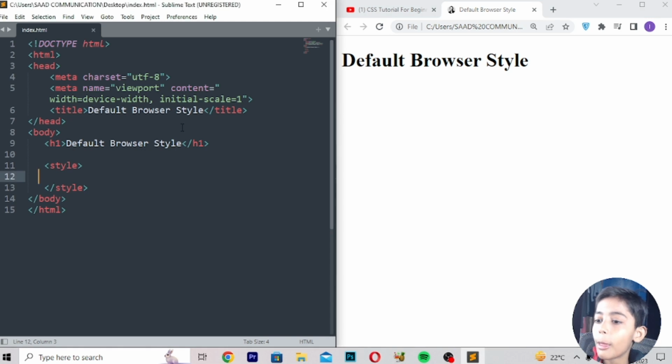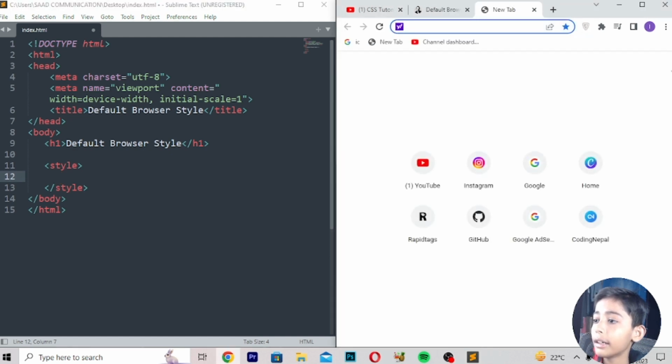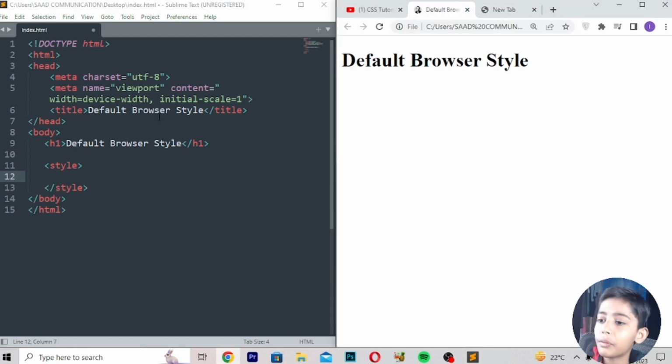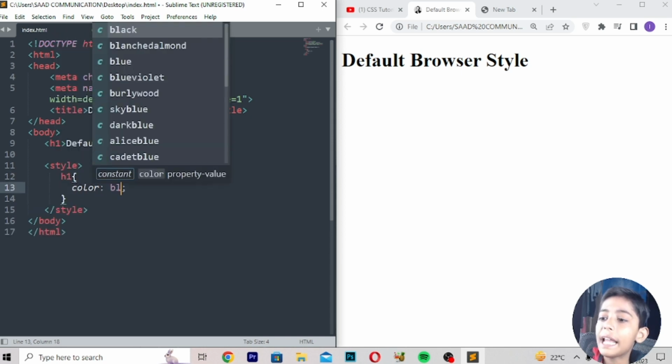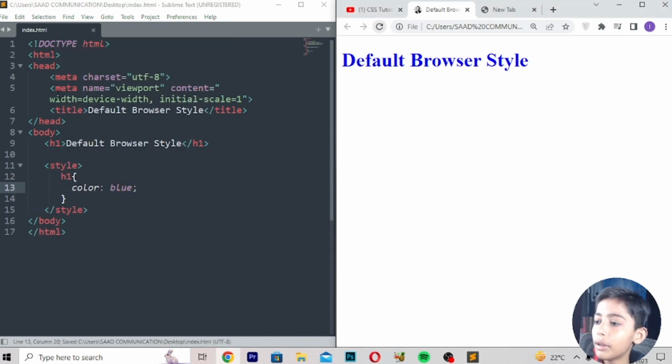Okay. So now, first of all, I will tell you here you can write H1. You can give any color to your text. Colors can be blue, anything, and background and anything. Okay. So now I will be telling you about default browser style.